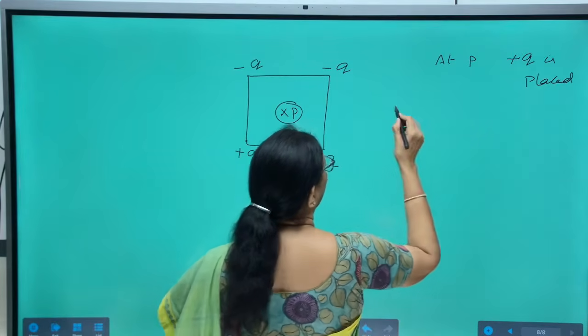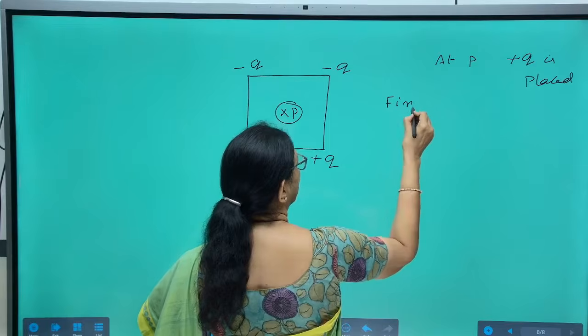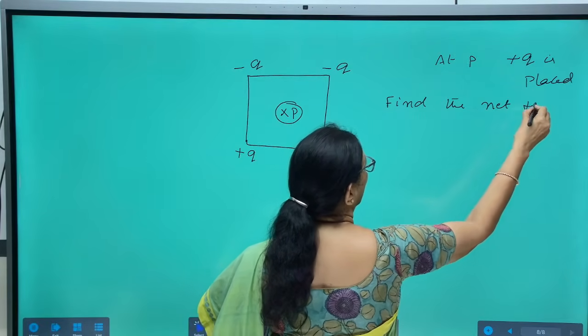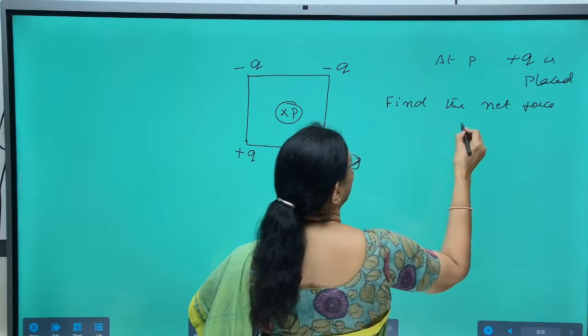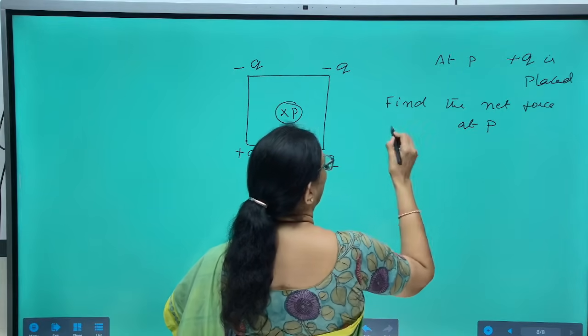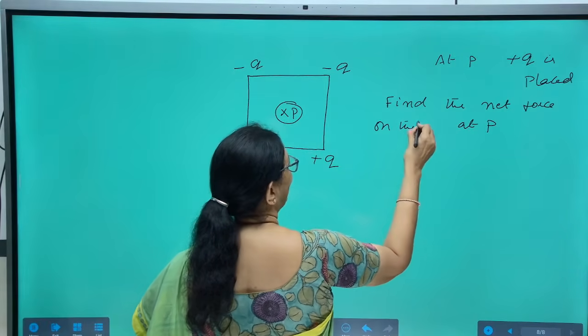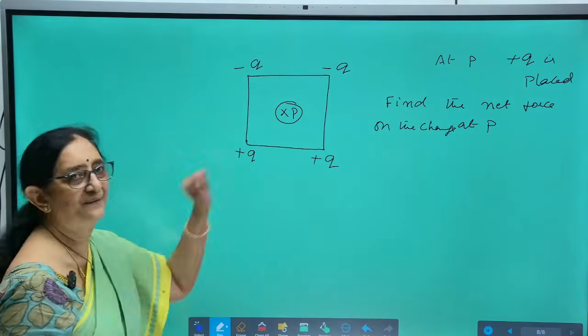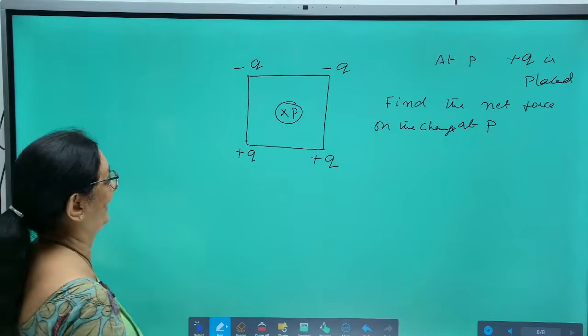You need to find the net force on the charge placed at P. That is the question.